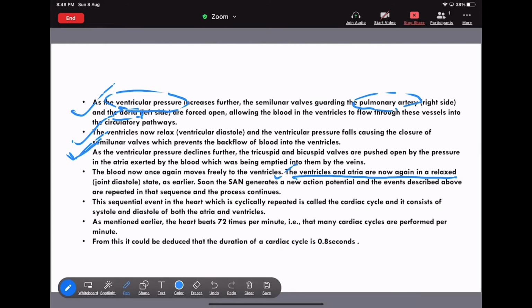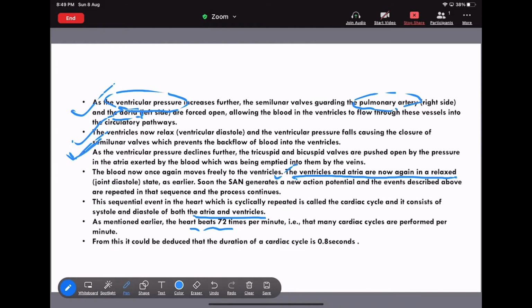Now see, the sequential events in the heart which are cyclically repeated are nothing but the cardiac cycle. It consists of the systole and diastole of both atria and ventricles. As mentioned earlier, the heartbeat is about 72 times per minute, so that many cardiac cycles are performed per minute.